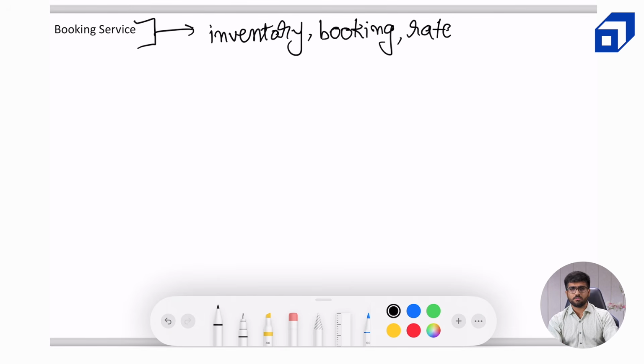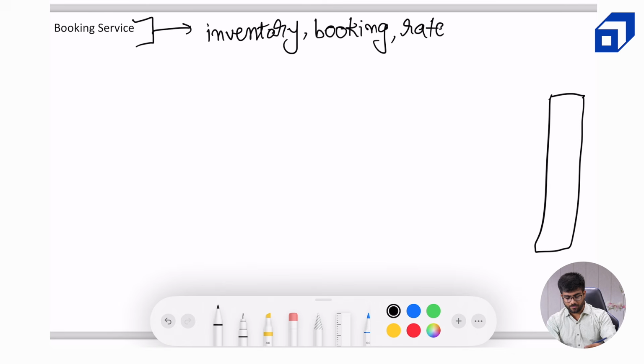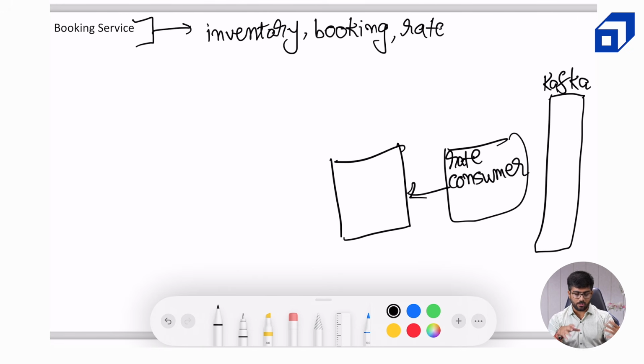Okay, so the first thing that comes to my mind is we can have a different rate listener, a rate consumer, which can listen to a specific topic related to the rates. So we will have a consumer in front of Kafka for this as well, the rate consumer, and this will store the rates of a hotel for a particular room on a particular date. It will store the entire rate table in this rate SQL cluster.